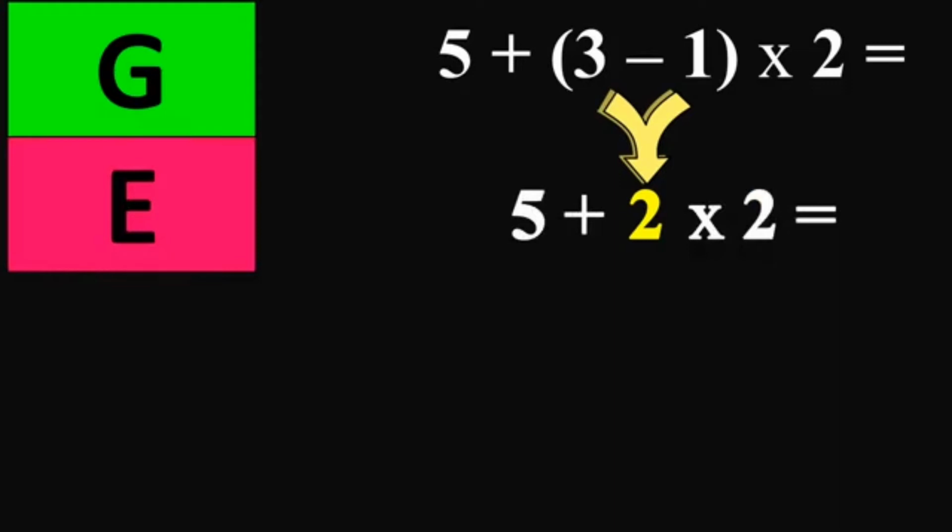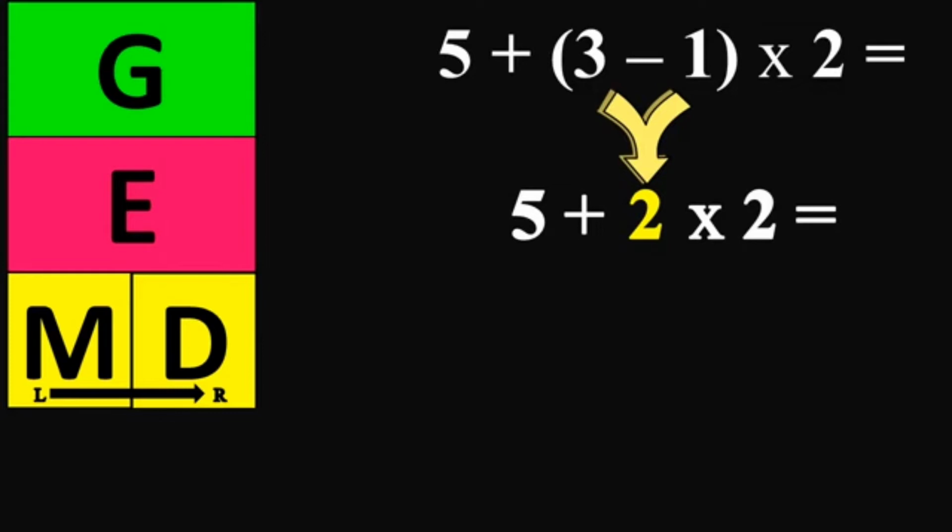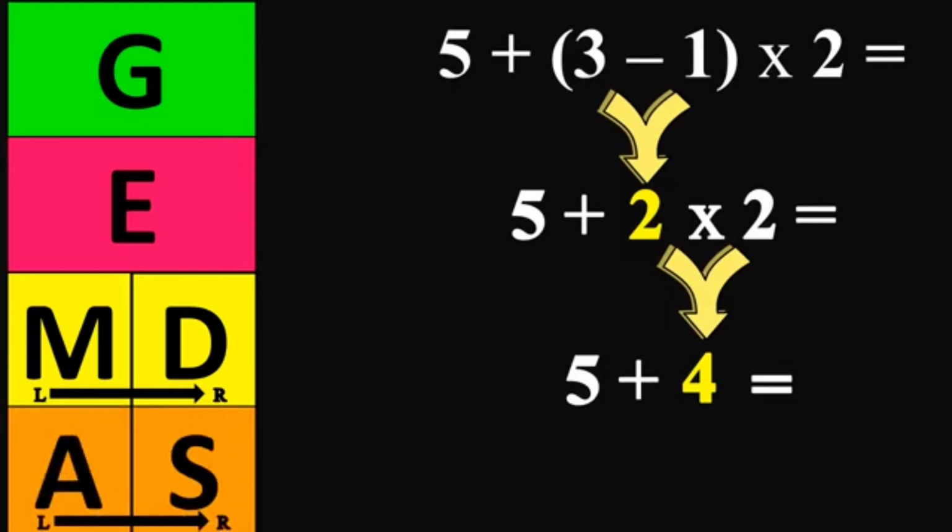Since there is no exponent, we move on to multiplication. 2 times 2 equals 4. Bring down the rest of the equation. And we add, since there is no subtraction. 5 plus 4 equals 9.